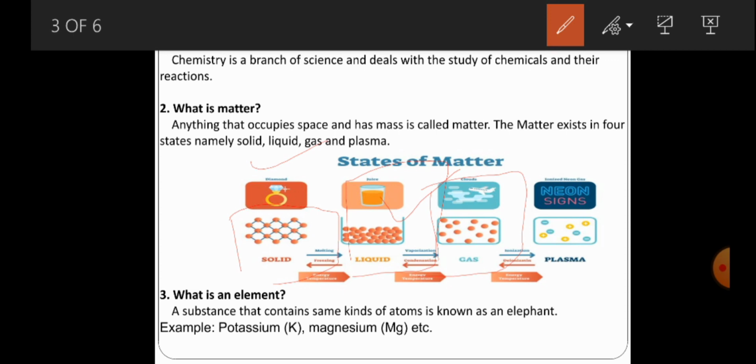So molecules move randomly because molecules are freely arranged. Because of that, we have to store a gas inside a cylinder, since its molecules move randomly. The movement of molecules is very fast, there is a big gap between the molecules, and the molecules are arranged very freely inside the cylinder.